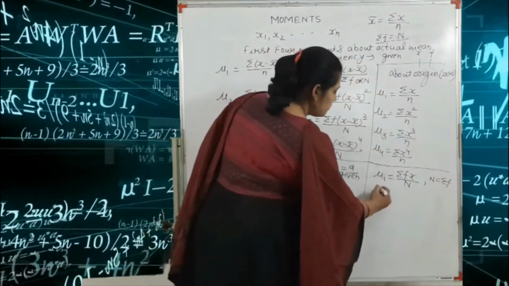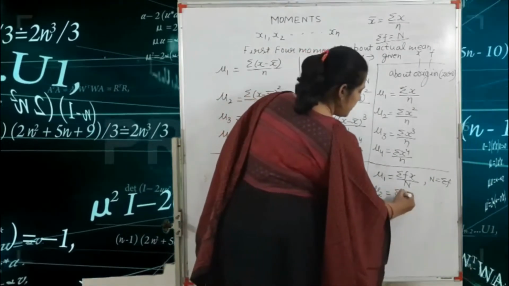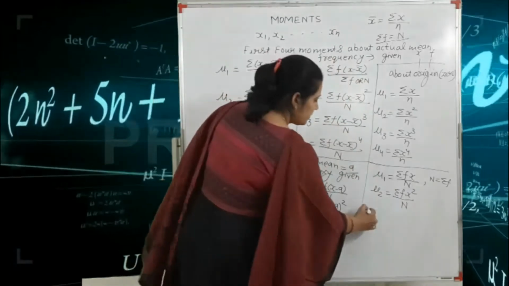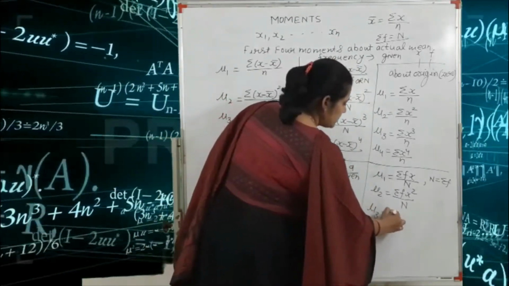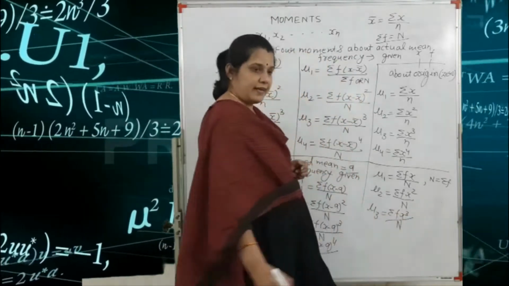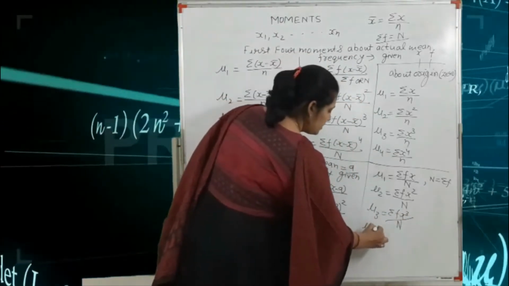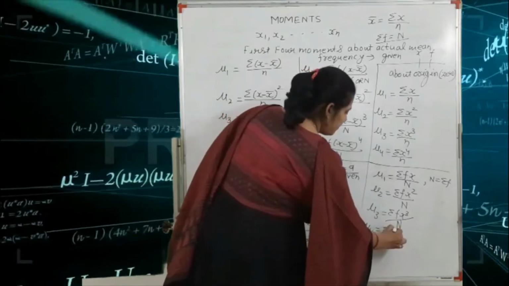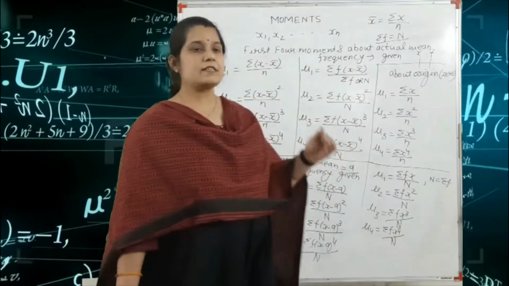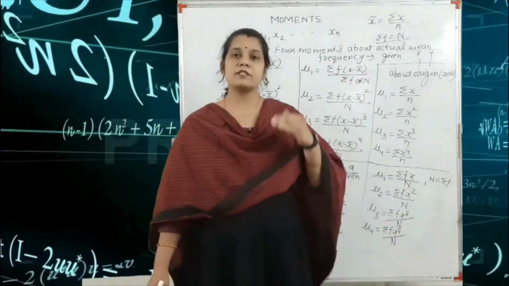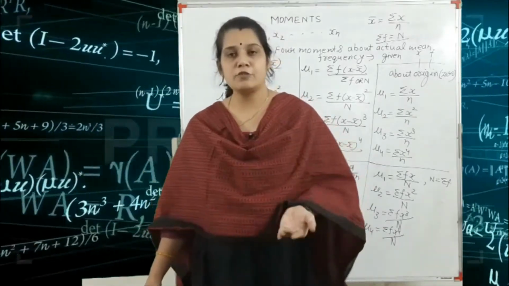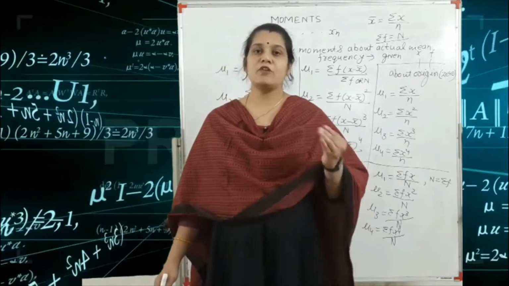Mu2 is equal to summation f x square upon capital N. Mu3 is equal to summation f x cube upon capital N. And mu4 is equal to summation f x to the power 4 upon capital N. So this is the formula of the first four moments about the actual mean, about the assumed mean, and about origin or zero.